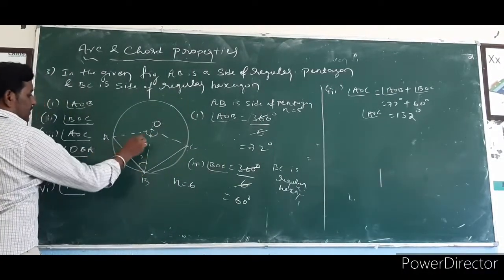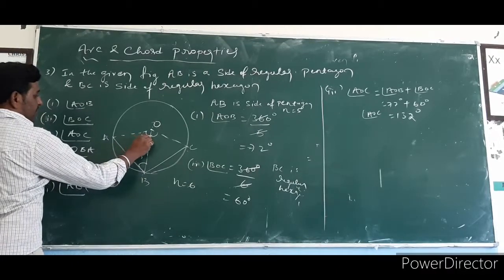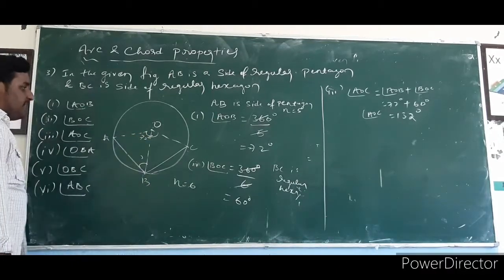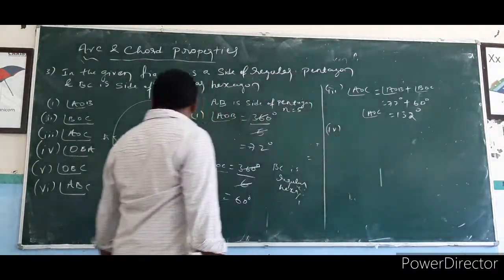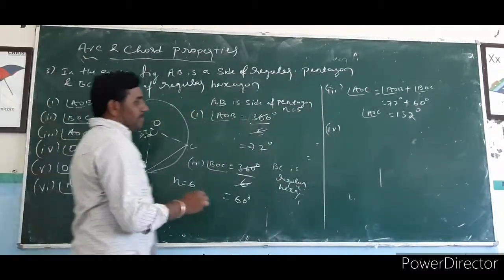Next, you want to find OBA. This angle you have to find. For the fourth one, you can consider the triangle OAB.